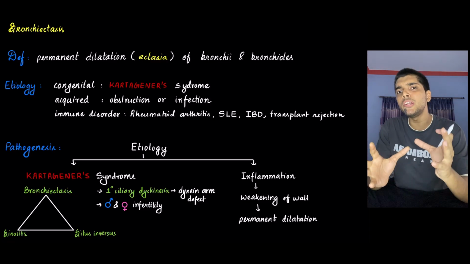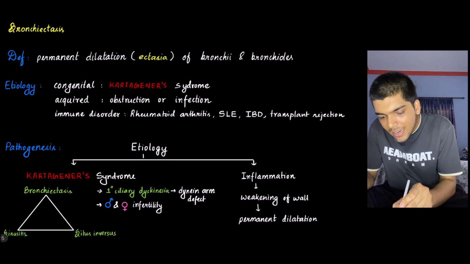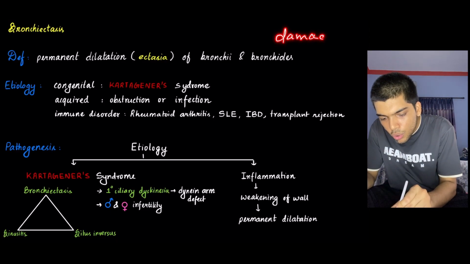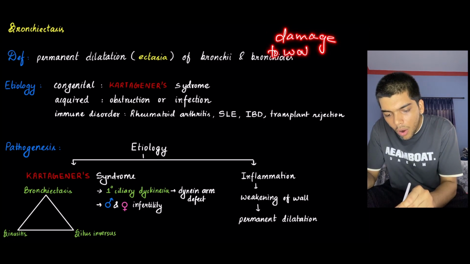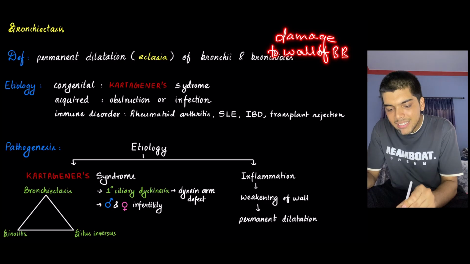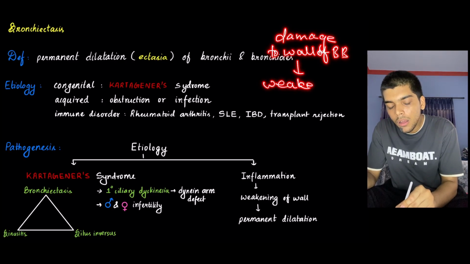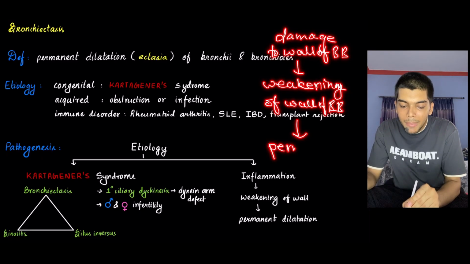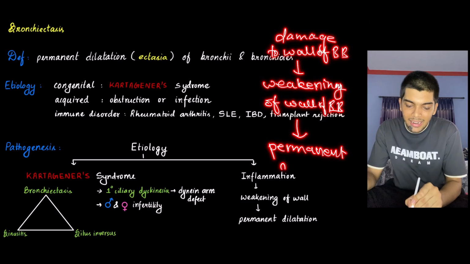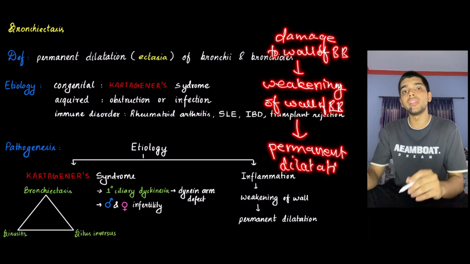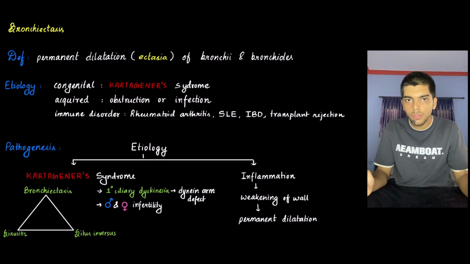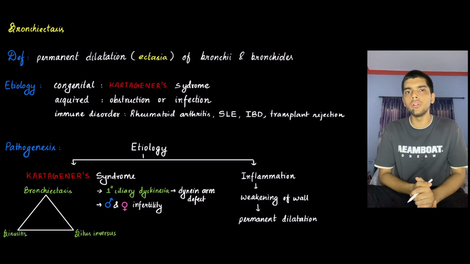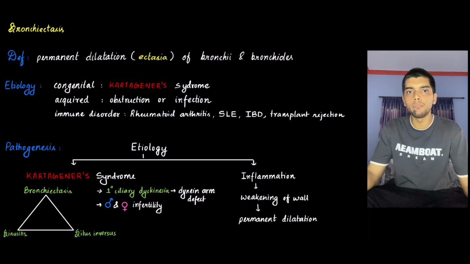So the final thing that you need to remember is that there is damage to the wall of bronchi and bronchioles. As a result, there is weakening of the wall of bronchi and bronchioles, due to which there is permanent dilatation. All right, so there is damage to the wall, weakening of the wall, and then permanent dilatation of bronchi and bronchioles.